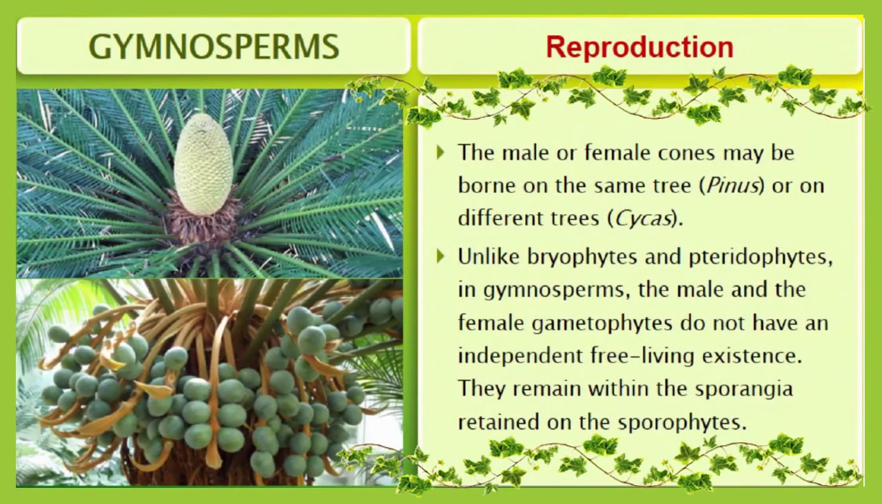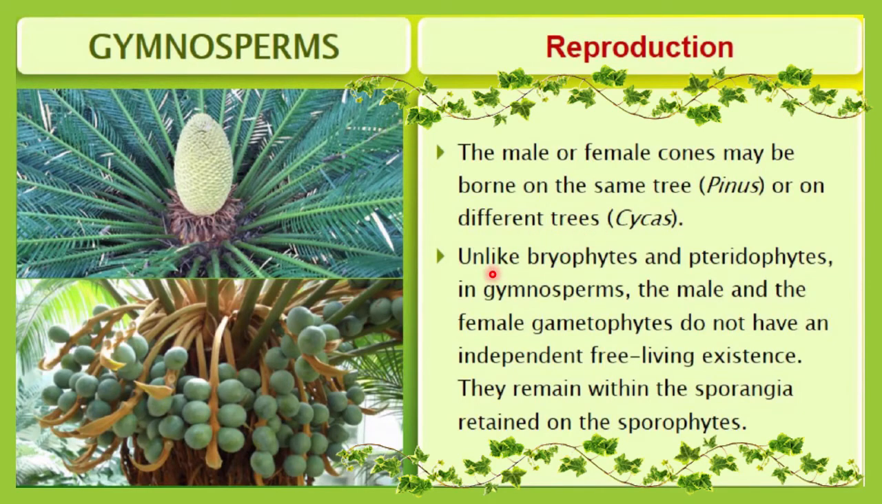Sometimes in the case of a gymnosperm, what happens? Male and female cones may be borne on the same tree, or maybe on different trees. Pinus is the example in which male and female cones are borne on the same tree, and Cycas is the example in which the male and female cones are borne on different trees. So you have to remember this example: Pinus has male and female cones on the same tree, whereas in Cycas, male and female cones are on different trees.